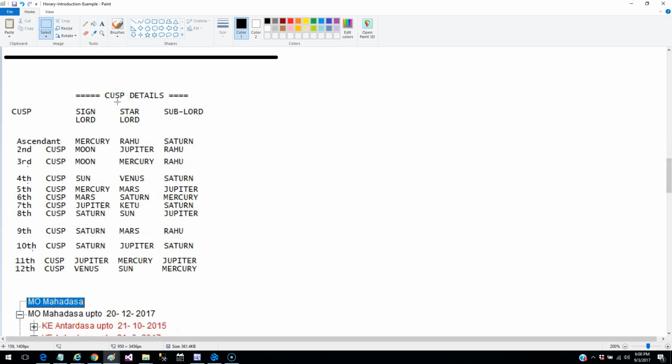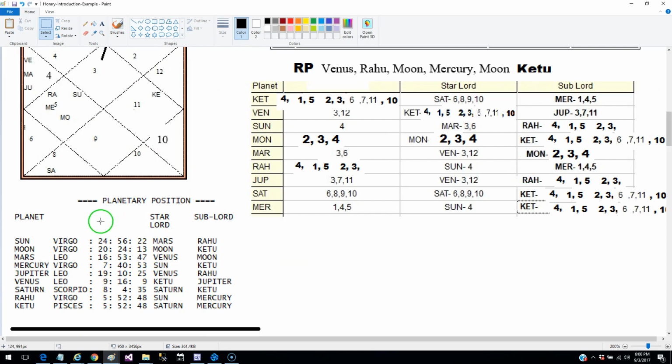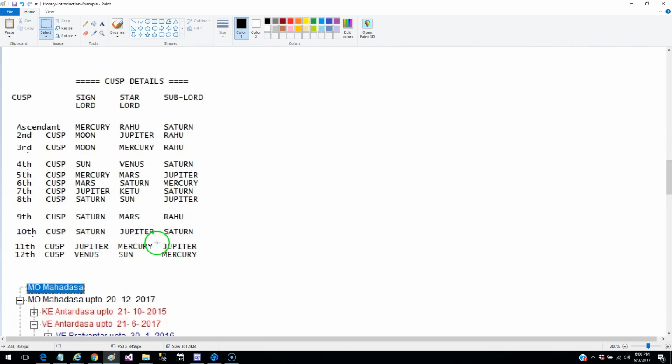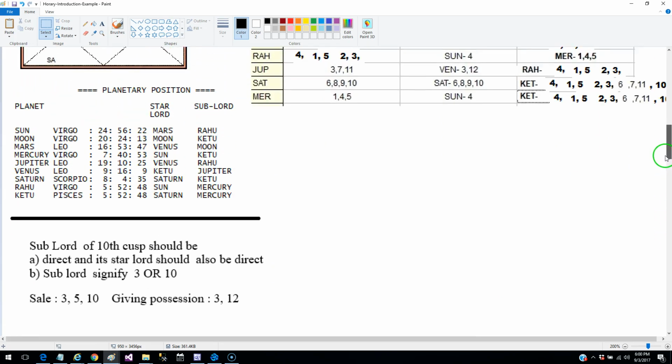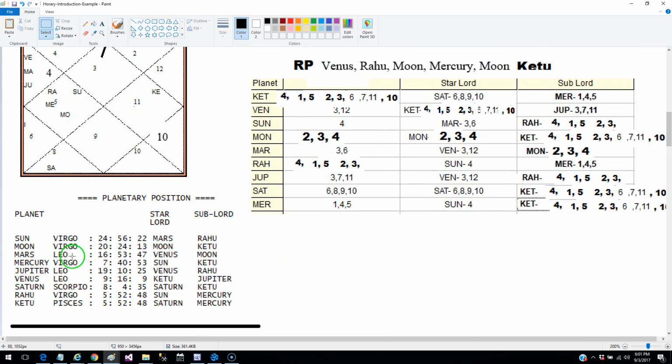This is the cusp. So the 10th cusp is Saturn. Now, of the planets that we calculated, none is retrograde. All these planets are in direct motion. So the 10th sublord is Saturn, which is direct, and Saturn is in its own star.